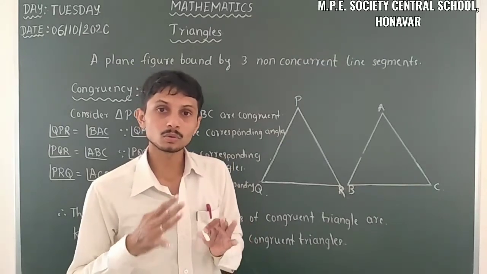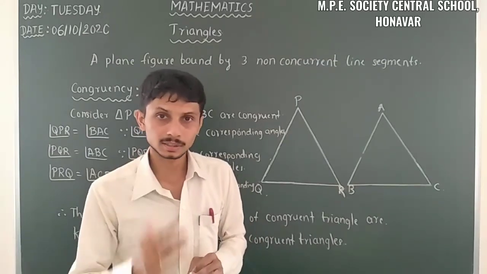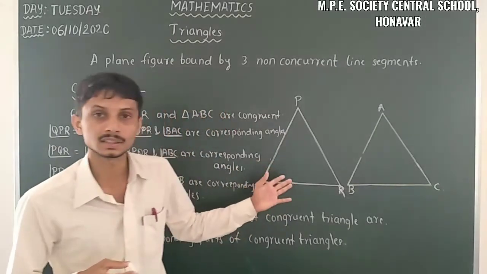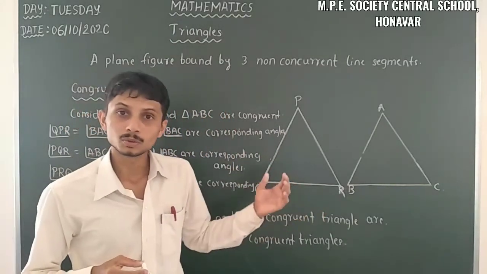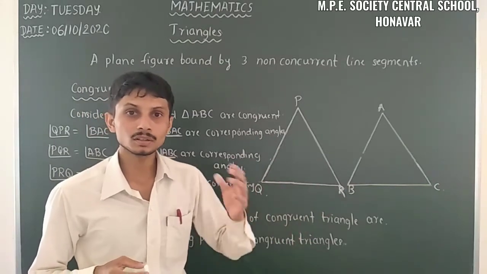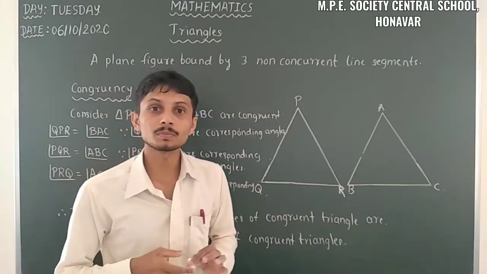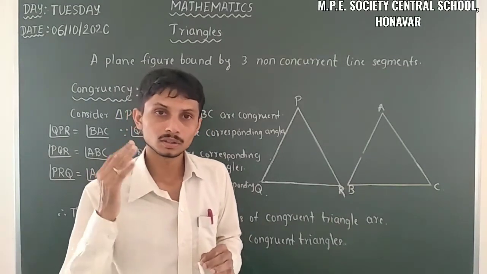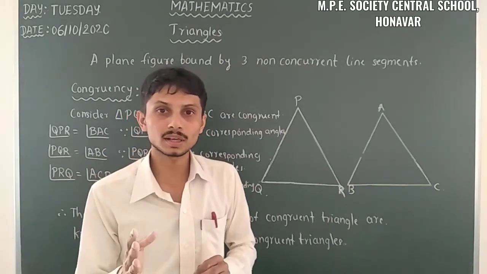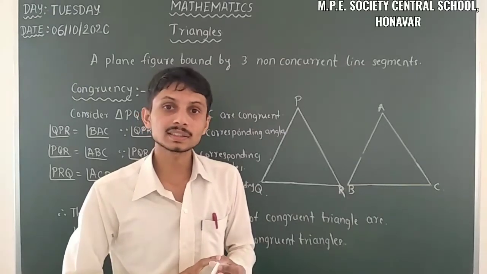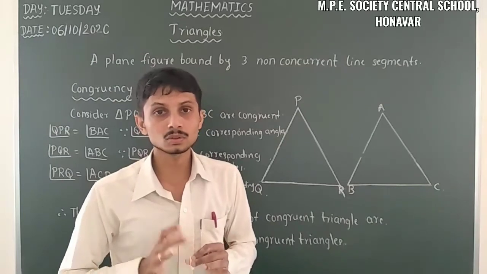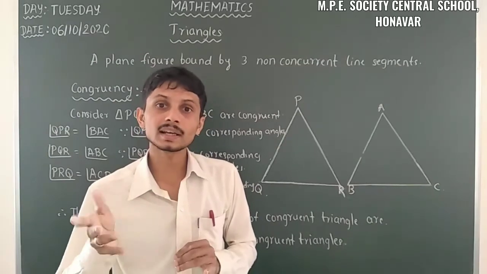Before going to the concept of triangles in your syllabus, you have to know this while solving problems based on triangles, which have some criteria of congruency. You have some congruence rules, that is the SAS criterion, ASA criterion, SSS criterion, and the AAS criterion also.